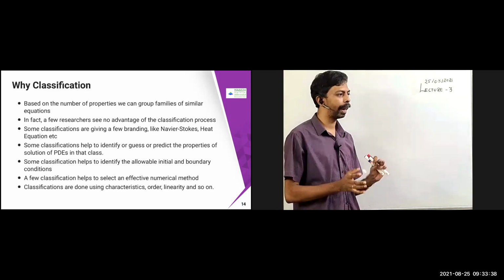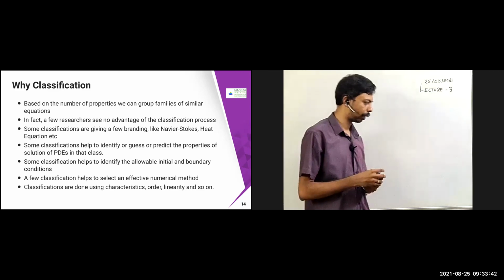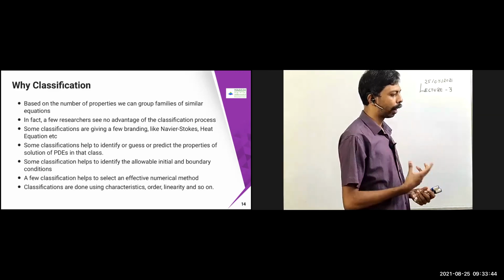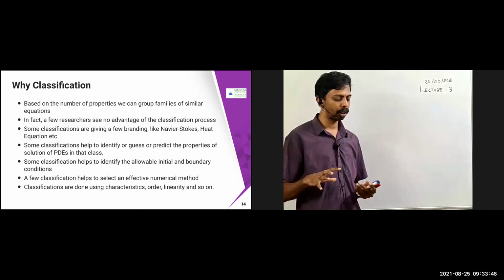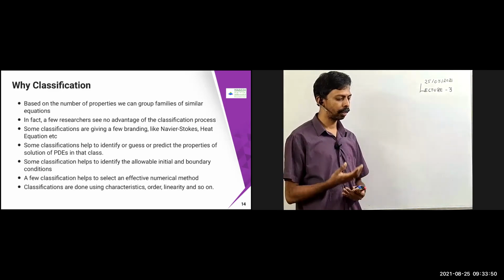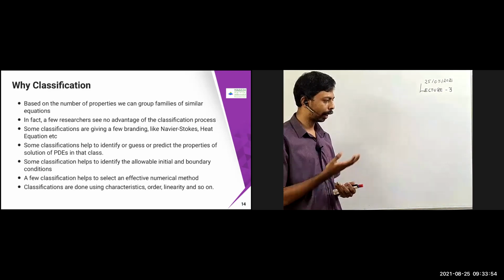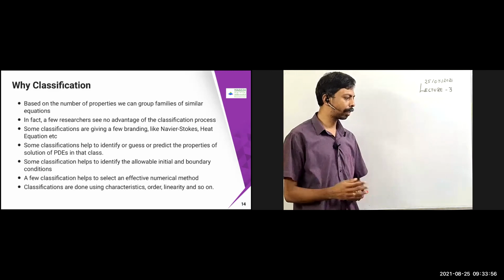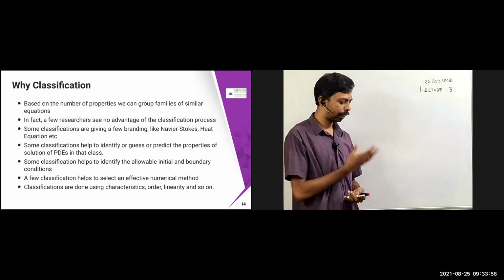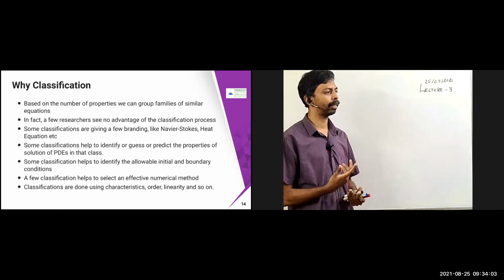Sometimes it may not work, and you can easily identify that if you know the classification. Also, depending on the classification, you can choose the numerical method. Different numerical methods are there for partial differential equations, ranging from the finite difference method, finite volume method, finite element method, etc. Different types of problems will have different kinds of numerical methods which take advantage of their properties.